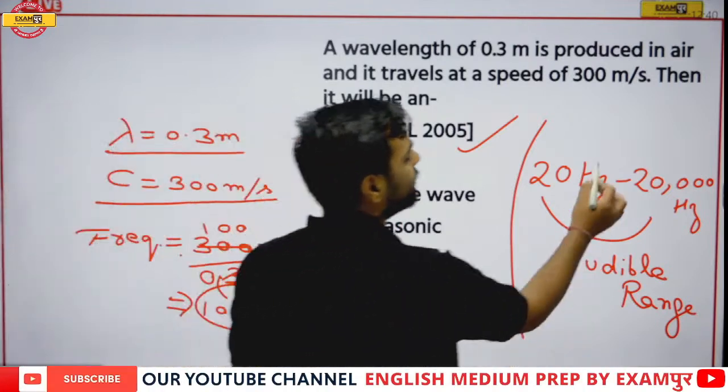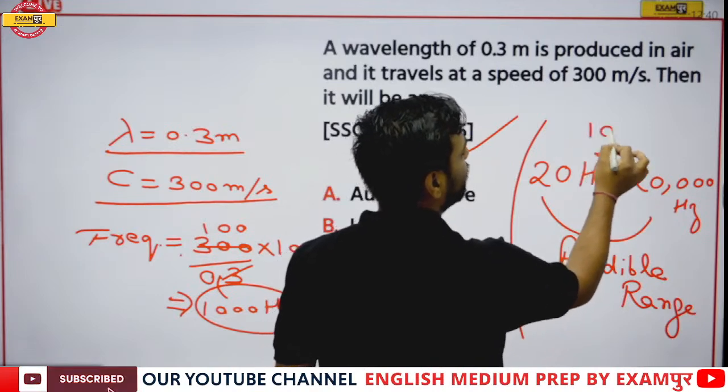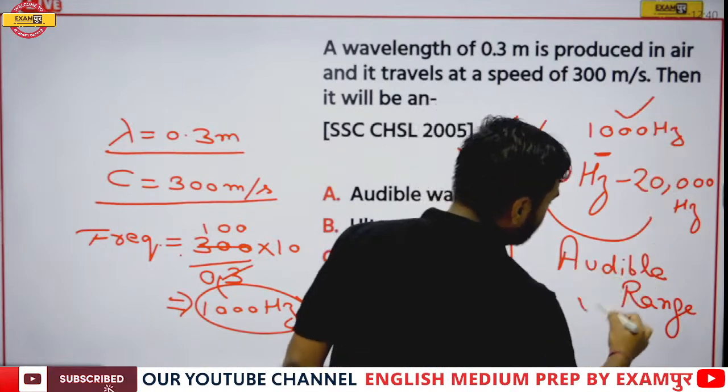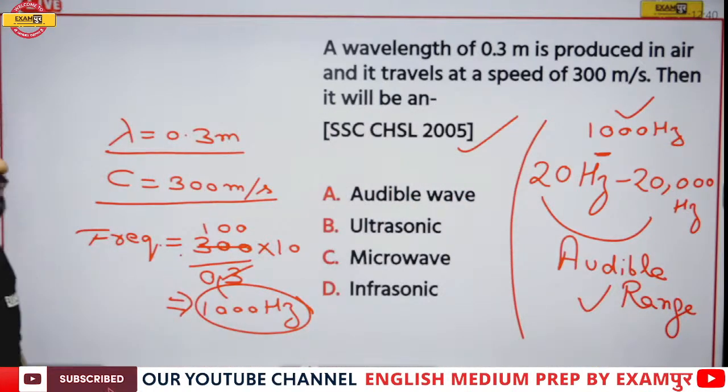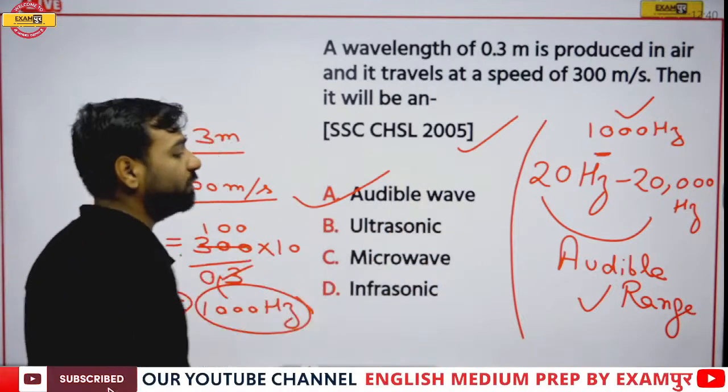1000 hertz is lying between 20 hertz and 20,000 hertz. So this means 1000 hertz will also come under the audible range. That's why we can say that the correct answer is going to be A, that is audible wave.